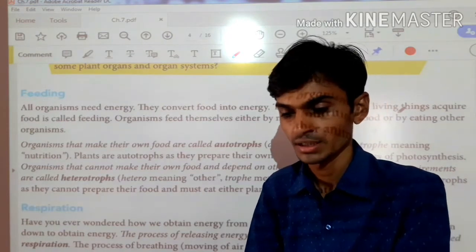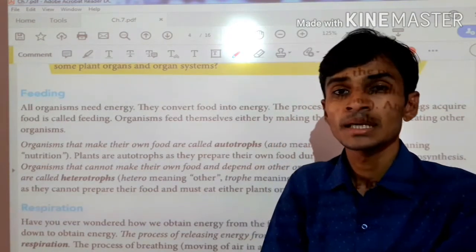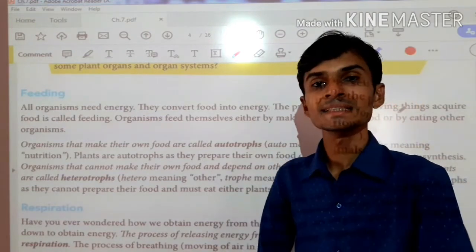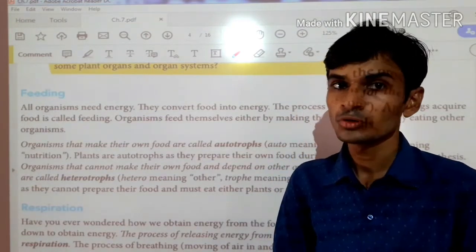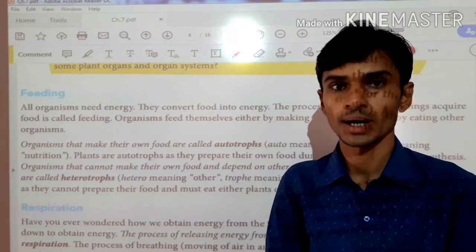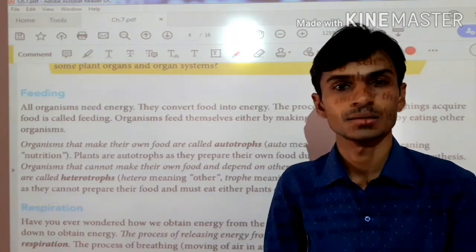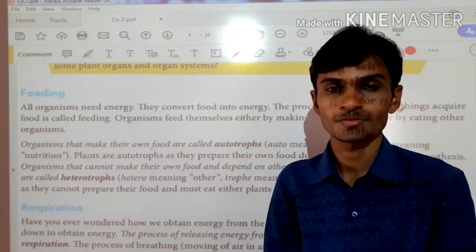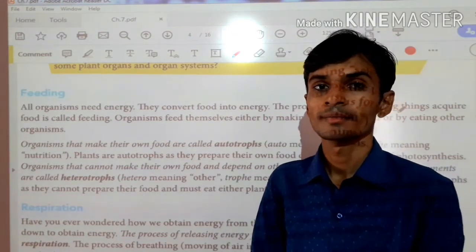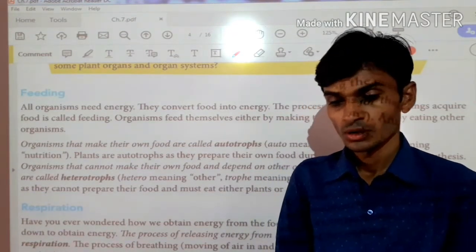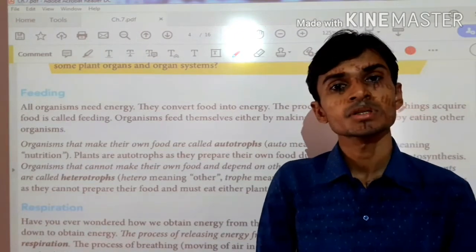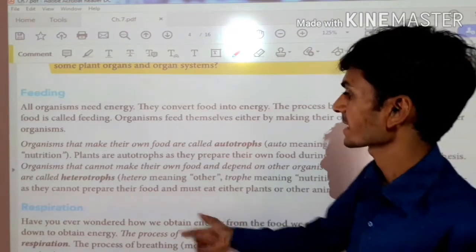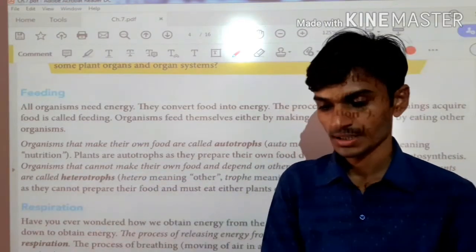Feeding means living things need food. Why do living things need food? They need food for energy, to do work, to do tasks, to move from one place to another place. That's why living things need food. There are two types of organisms among living things. The first one is autotrophs, and the second one is heterotrophs.